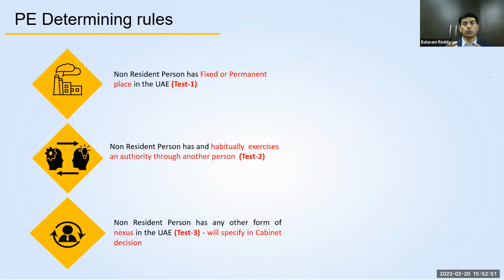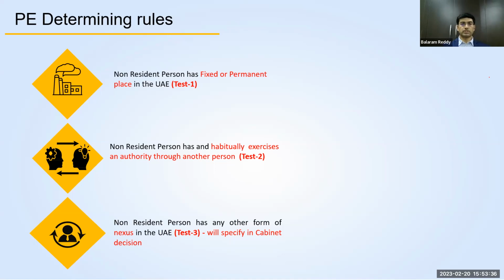So let's look at when or how a non-resident will be called as having a permanent establishment in UAE. They are incorporated outside UAE, but they have some form of business being conducted through some channels. The first test is that the non-resident person has a fixed or permanent place in UAE. They are not registered in UAE, but they have a fixed or permanent place in UAE through which they are conducting business activities. If they have that, then that non-resident will be considered as having a permanent establishment in UAE, and therefore tax will be levied on that business income.